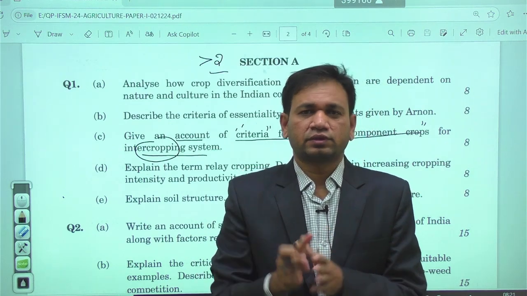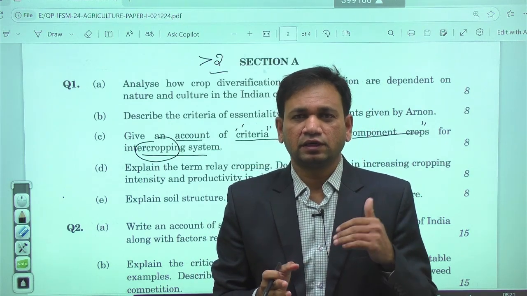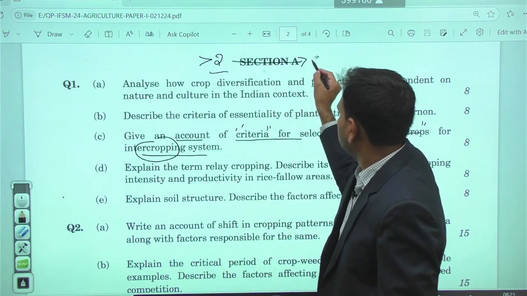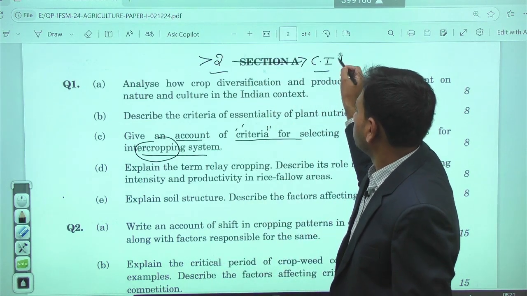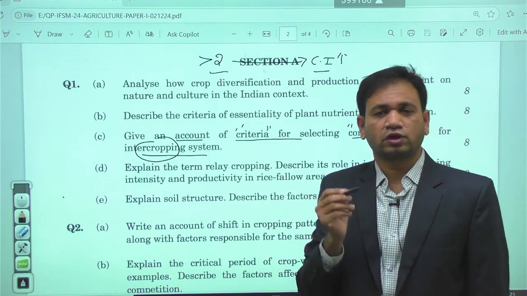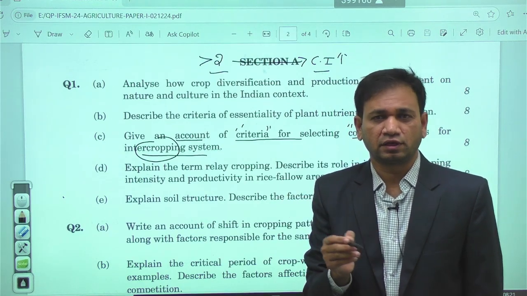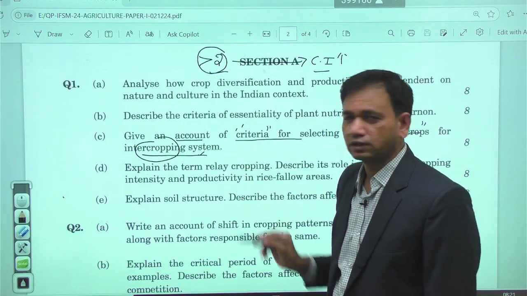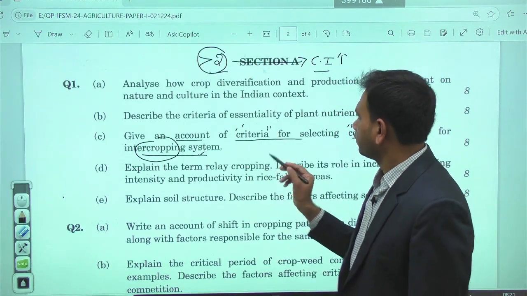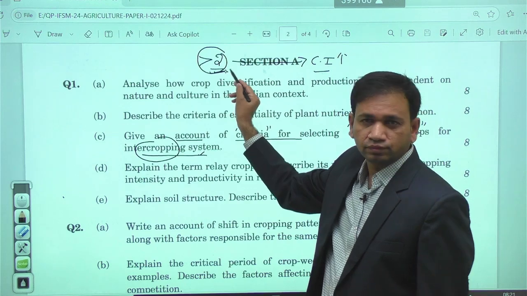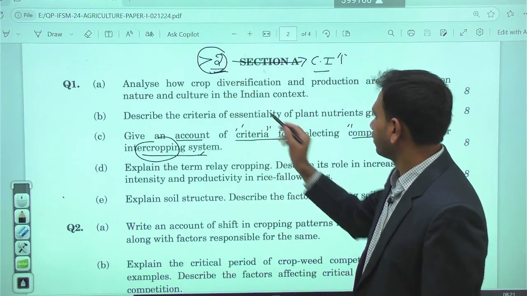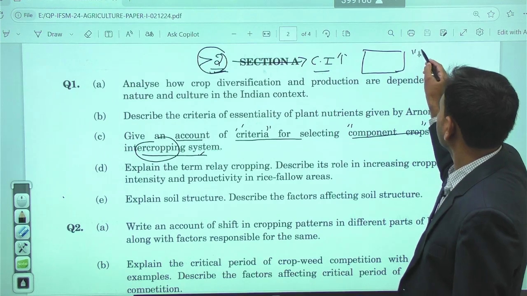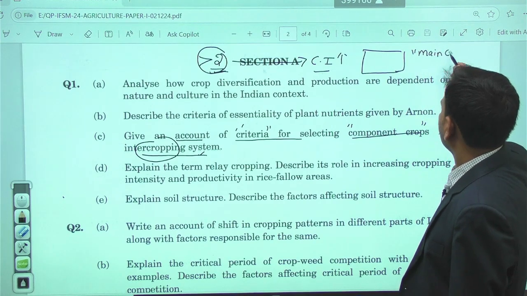Whenever we have such a system, we get increased cropping intensity in the given region. More cropping intensity in the given farm area is possible whenever you have more than 2 species in the given piece of farmland. If you want to cultivate more than 2 crops in a given piece of land, then we have one main crop and another, the component crop.